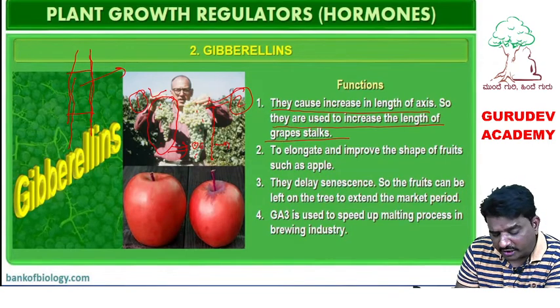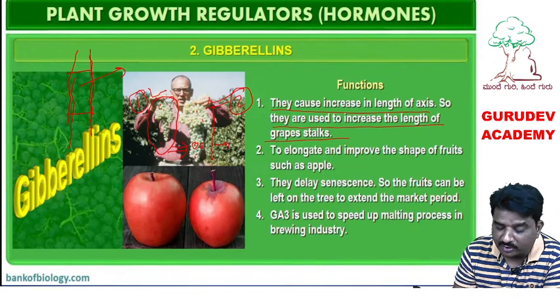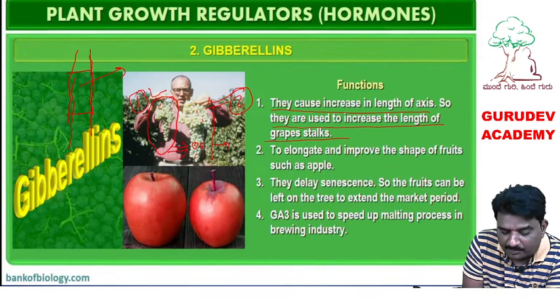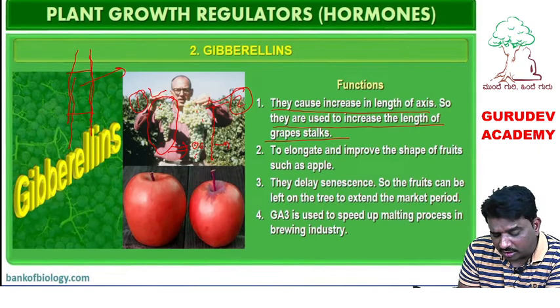So for elongation of the axis, which hormone will help? The gibberellin hormone will help. The best example is grape internodal, grape stalk elongation. After grape stalk elongation, the number of grapes will increase.